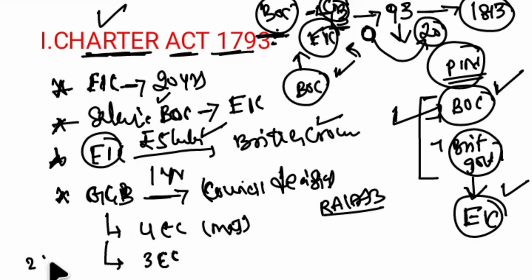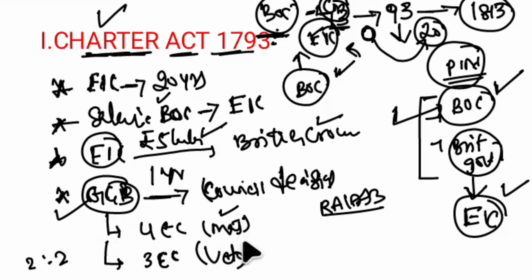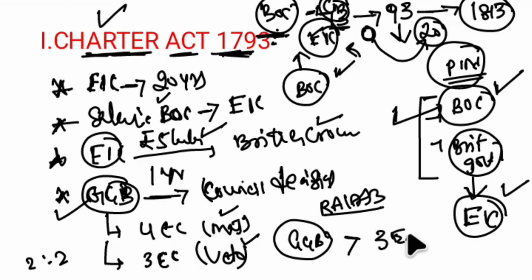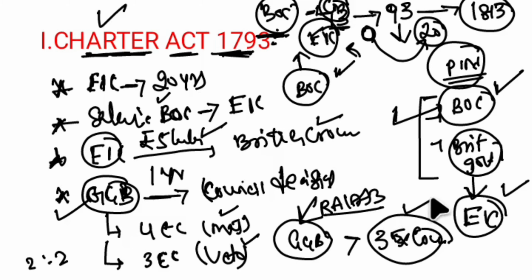If it is 2:2, the Governor General of Bengal has the veto power. He can veto any decision. So through Pitt's India Act, he has veto power, whereas before it was majority. But through the 1793 Act, the Governor General of Bengal can override this 3-member executive council's decision. It means the British government, the British Crown, has more power compared to this executive council, basically the East India Company.